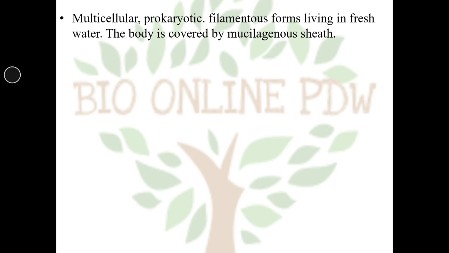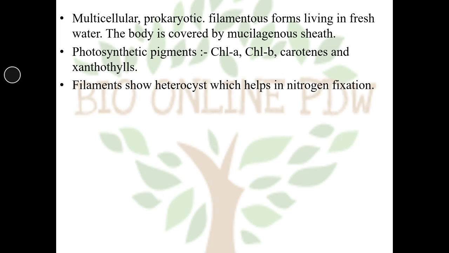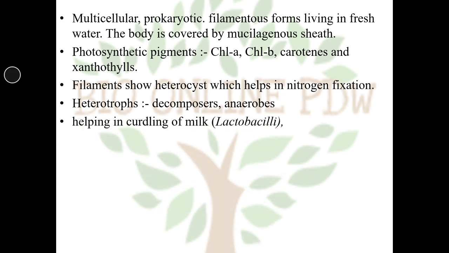Cyanobacteria are also multicellular, prokaryotic, filamentous forms. They may live in fresh water. The body is covered by a mucilaginous sheath and they contain photosynthetic pigments like chlorophyll a, chlorophyll b, carotenes and xanthophylls. As I told you just now, filaments show the presence of heterocysts which help in nitrogen fixation. Some heterotrophs are also present which act as decomposers. Some are anaerobes also.